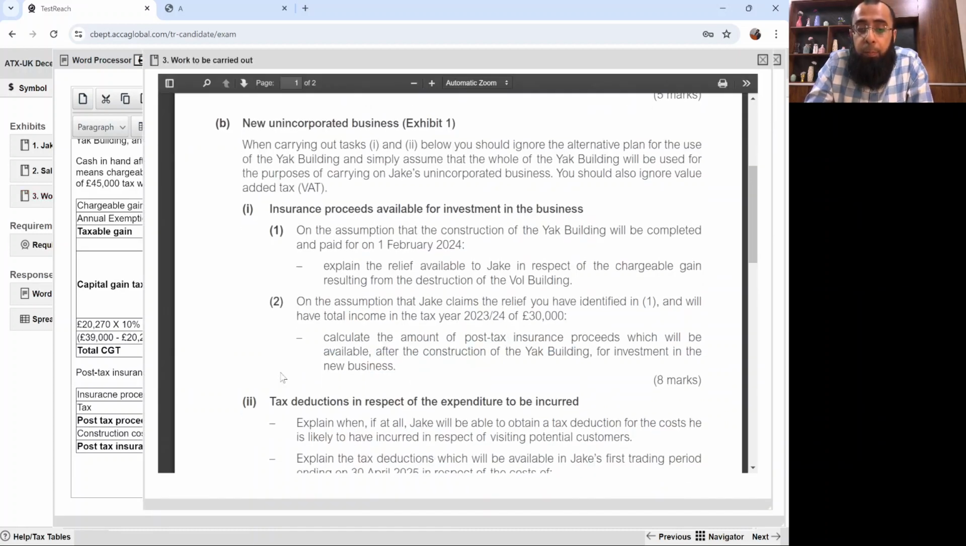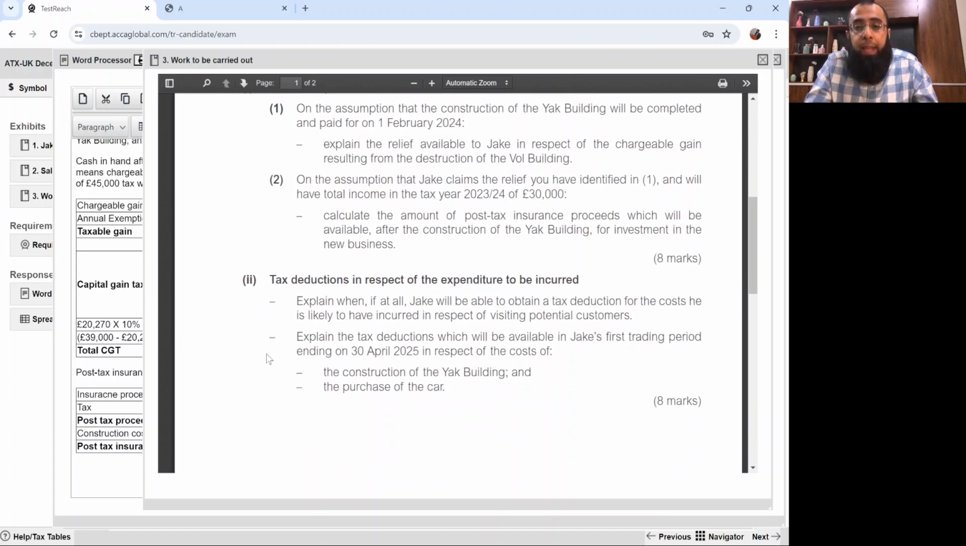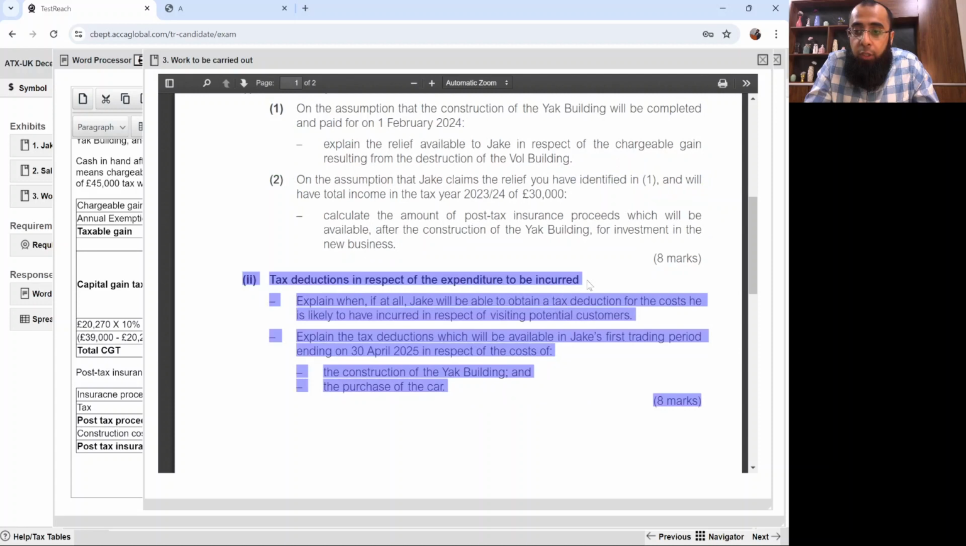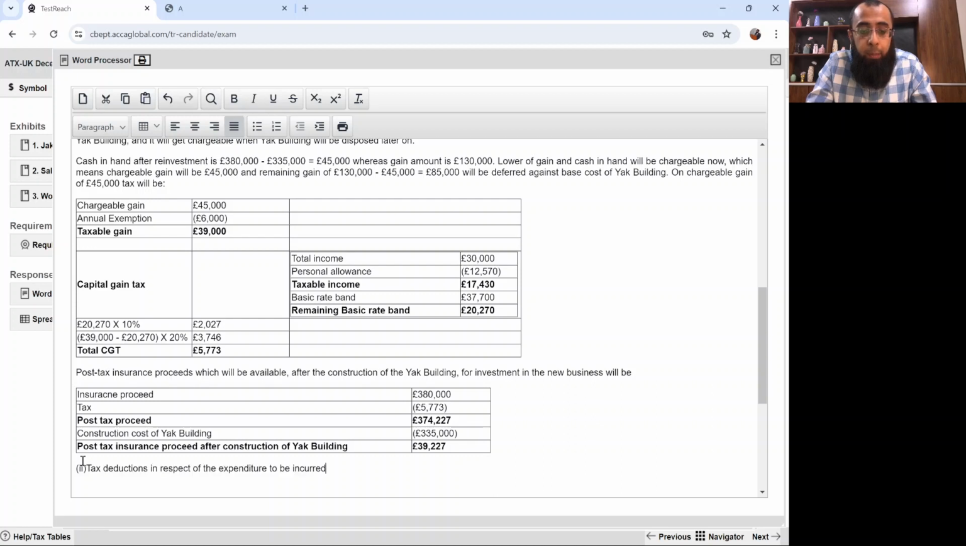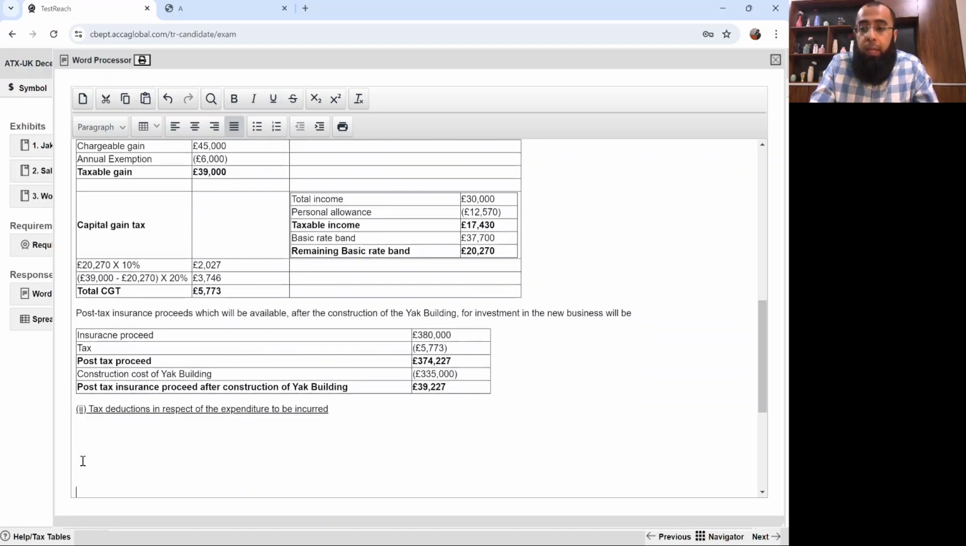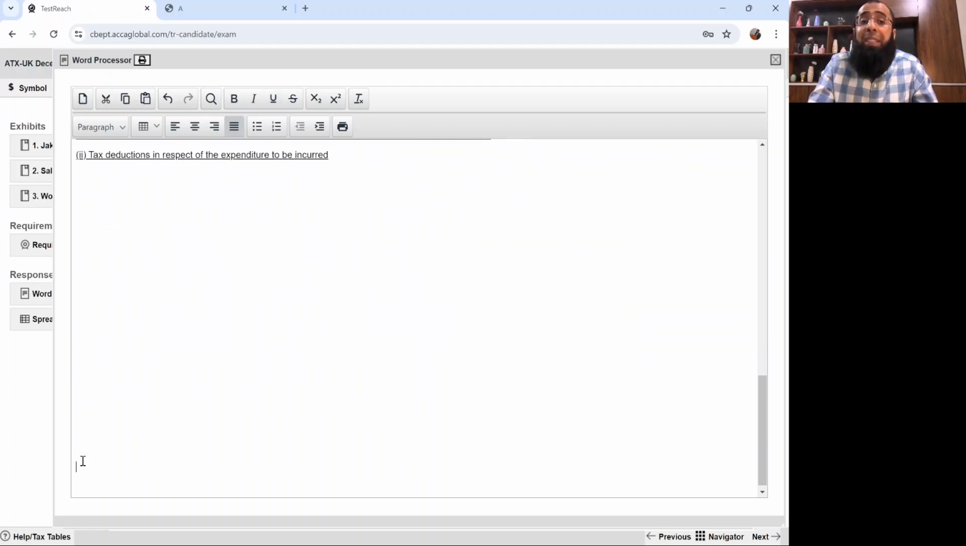Now let's look at part 2. That's also 8 marks, and that's also an easy one. Tax deduction in respect of the expenditure to be incurred. I'll copy this requirement and paste it here. I believe that you are understanding the things, but still, if you have any query at any point of time, you all have my WhatsApp number to contact. Okay, so let's look at this part 2 now.